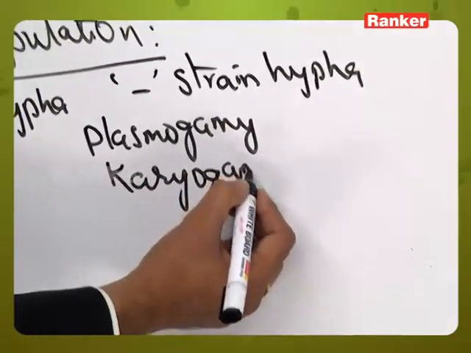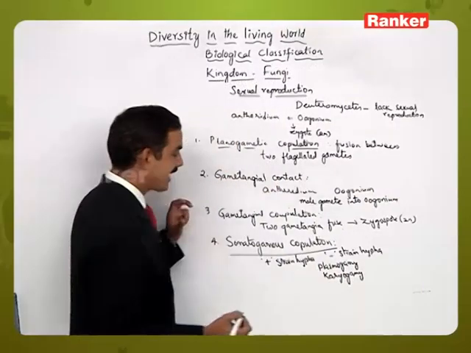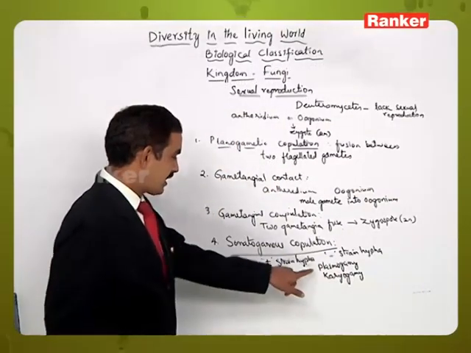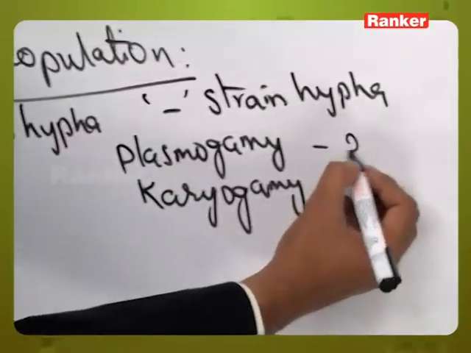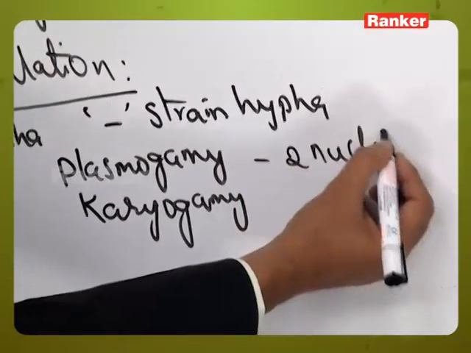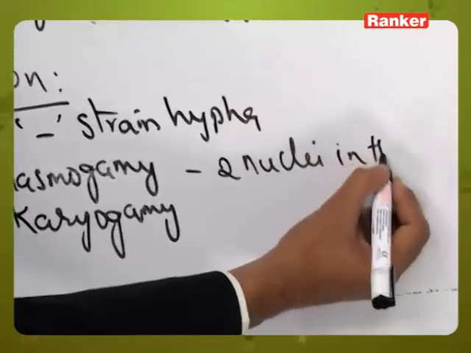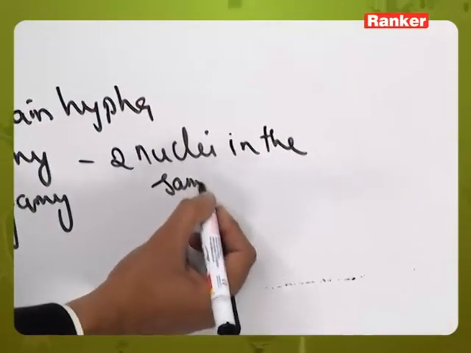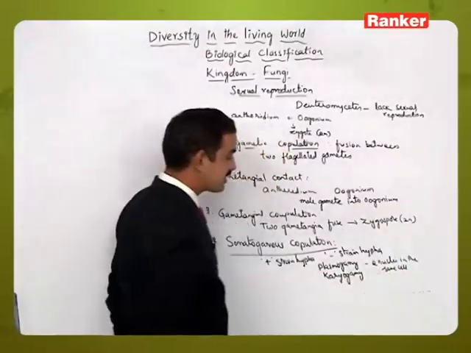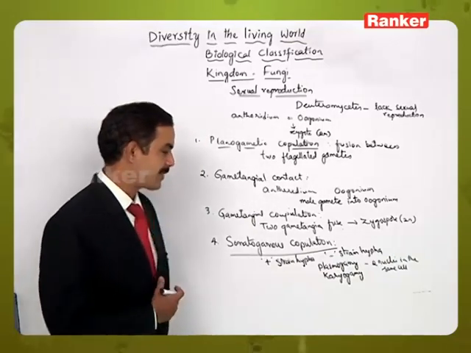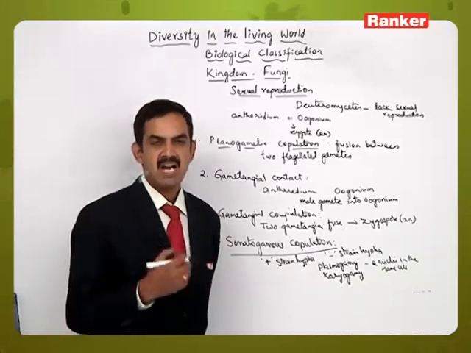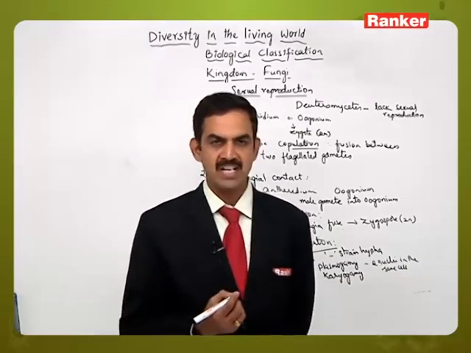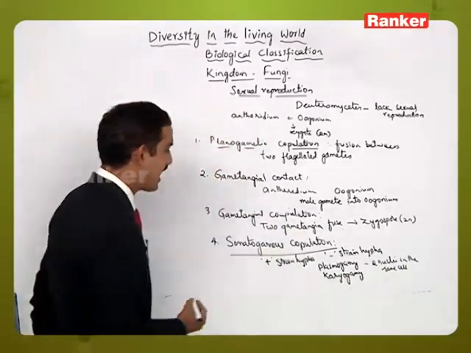In the process of fusion, before fusion, a structure will be formed where two nuclei are present in the same cell. This type of structure, where two nuclei are present in the same cell, we call a dikaryotic cell, and the hypha which contains this type of organization is called a dikaryotic hypha.